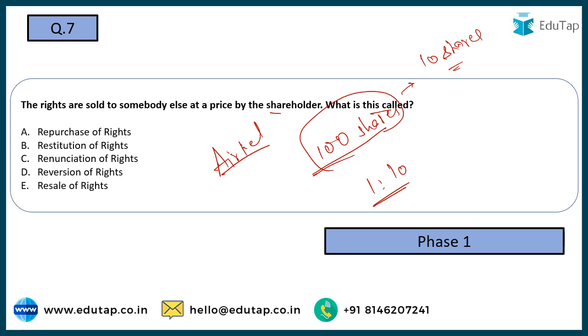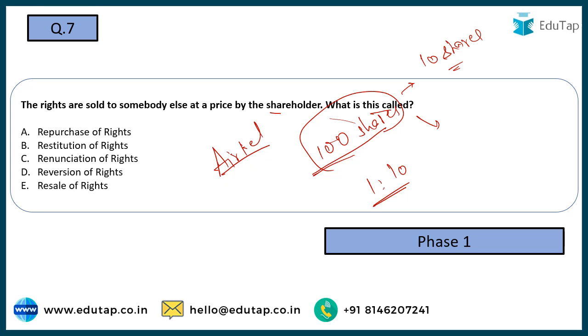I can pay back the amount which Airtel is demanding from me, and I can simply get the shares of Airtel. But I also have another option here, which allows me to relinquish, to renounce my right. I can sell my right to you or maybe someone else, and I'm going to ask for some money for selling my right to that person.